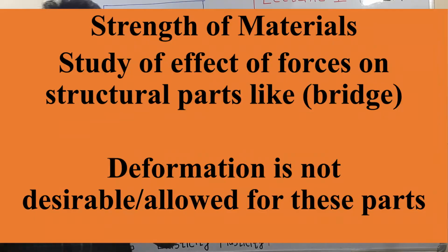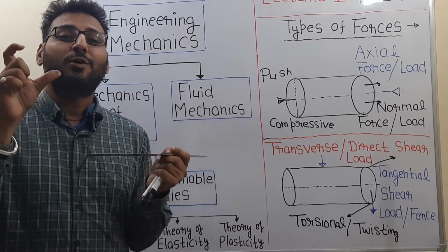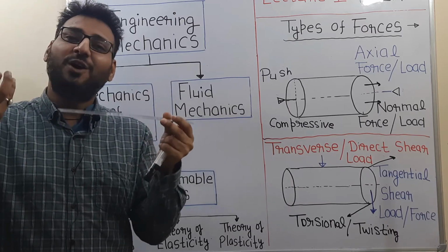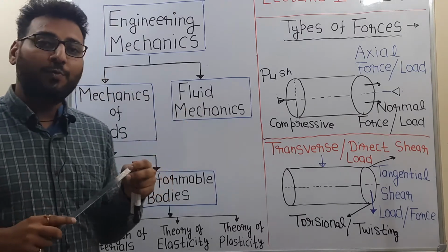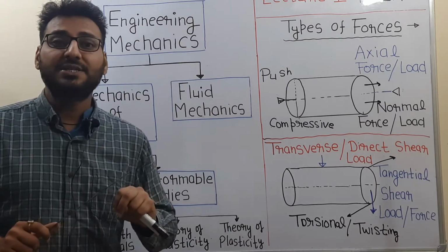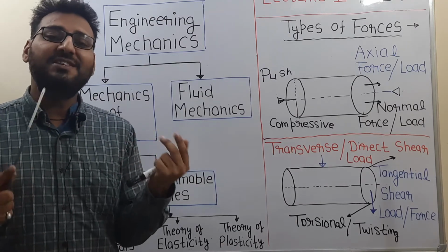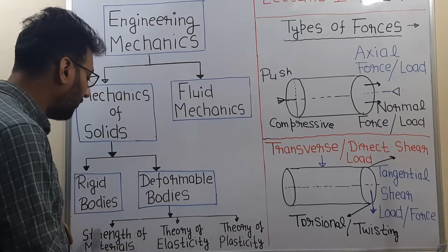Strength of materials is applied to structural parts like beams, columns and bridges. These parts do not allow deformation, because if they are deformed, they will collapse. If columns and beams or any part of a bridge is deformed, the bridge will collapse. So we will study the maximum amount of force which can be applied on components like a bridge, and what the material and dimensions of these components should be so that they can withstand the required amount of force. That branch is known as strength of materials.